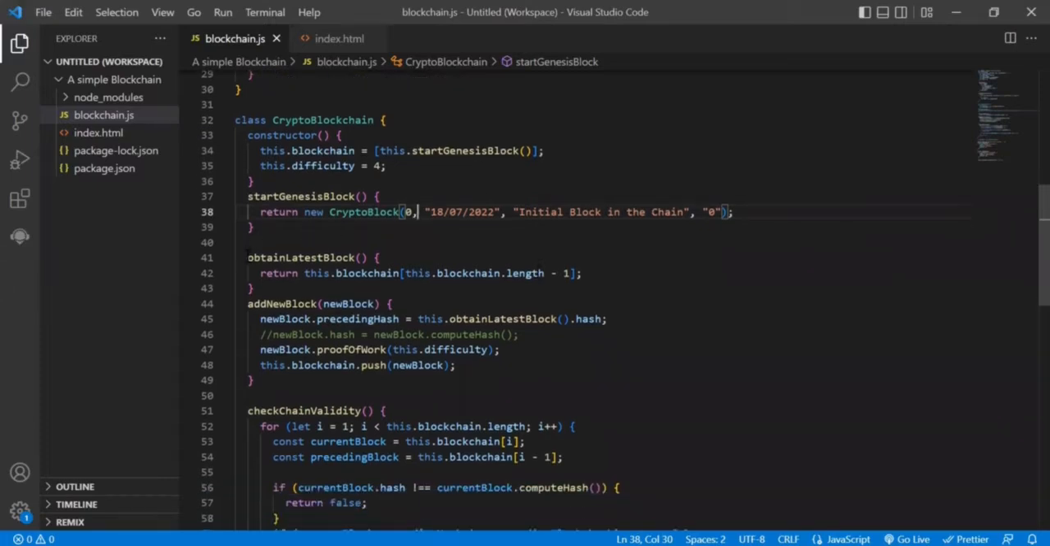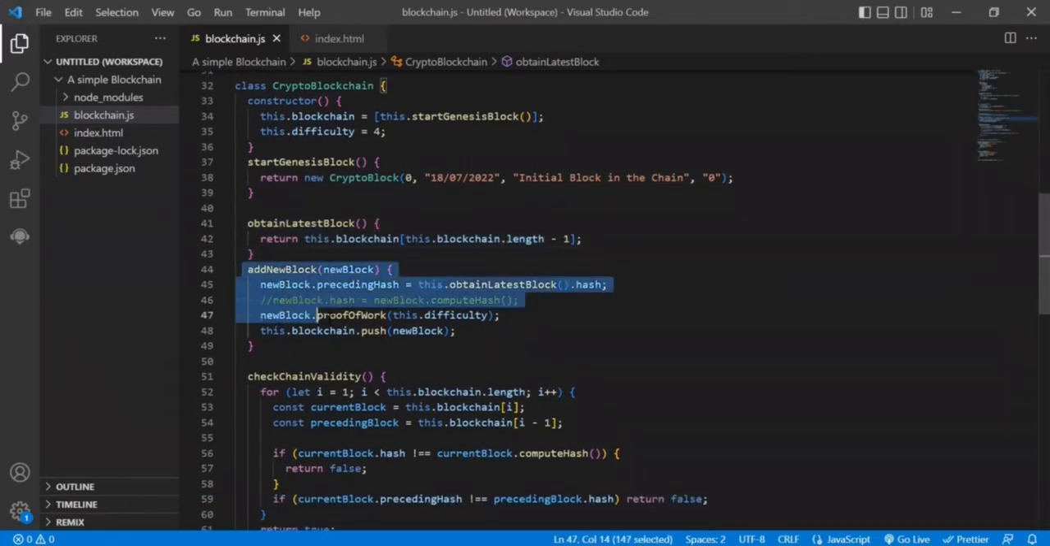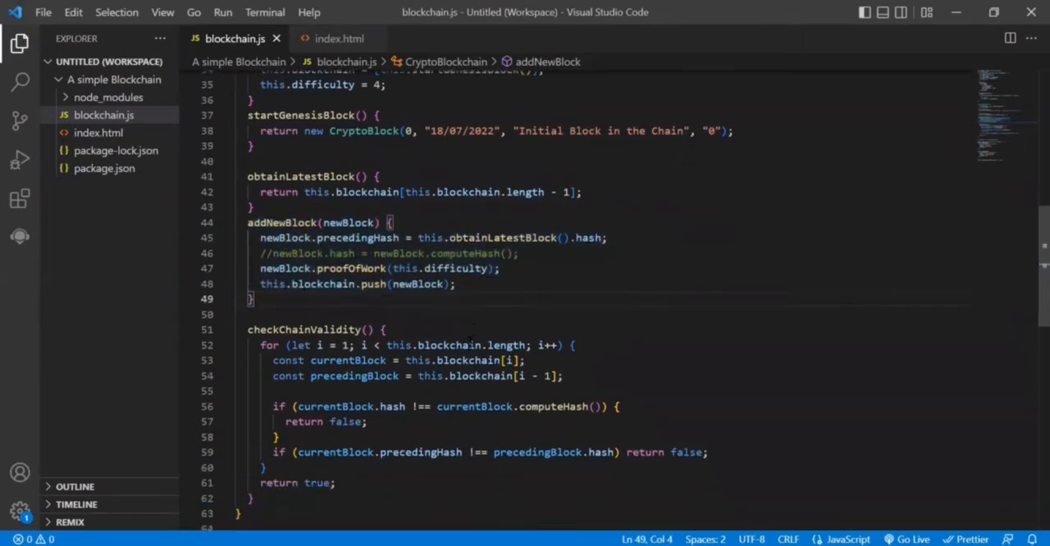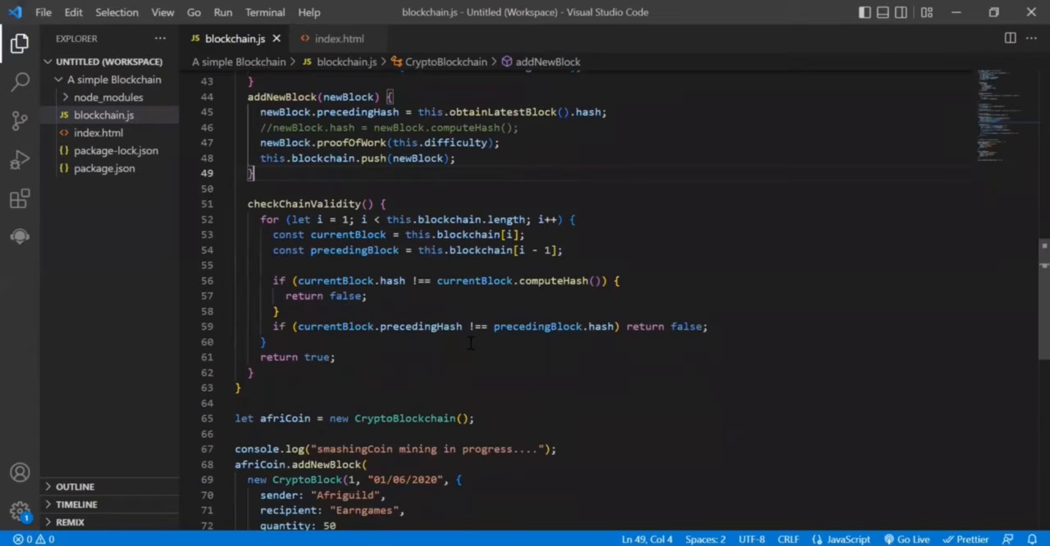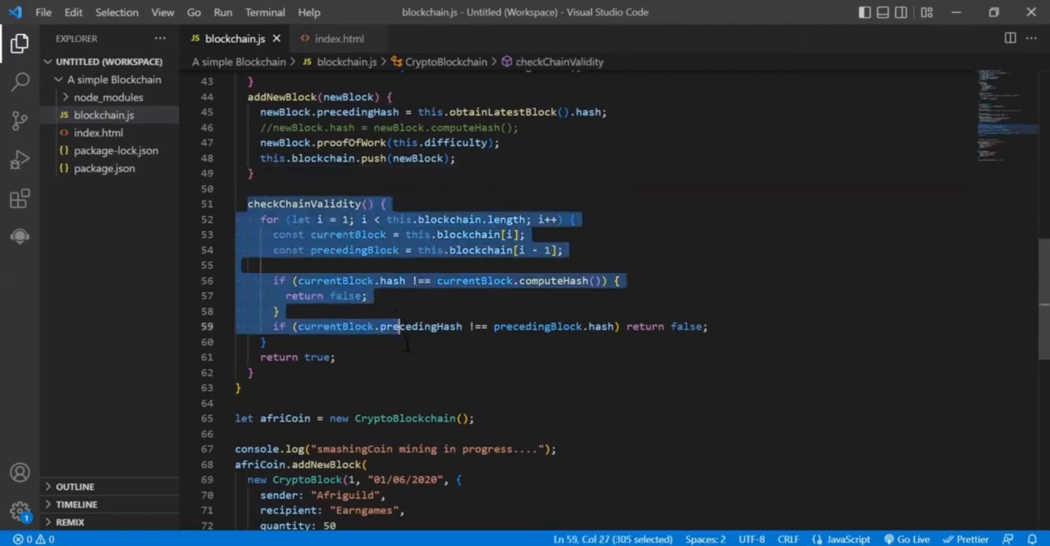We also have a function here called obtainLatestBlock. We use this function to get the latest block in the chain. And then we have another function here called addNewBlock. This function will be used to add new blocks to our blockchain. And then, just like every other blockchain, we need to know that the blockchain is valid at all times. We have put up this validity check. We named the function checkChainValidity. It will check that our blockchain is valid and that the hash of a particular block is correct.